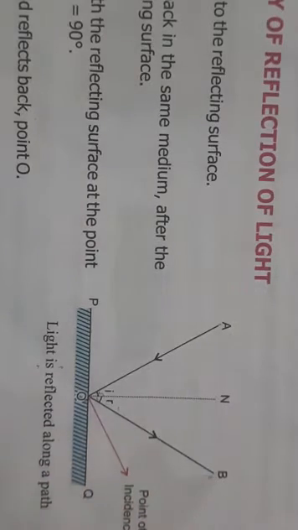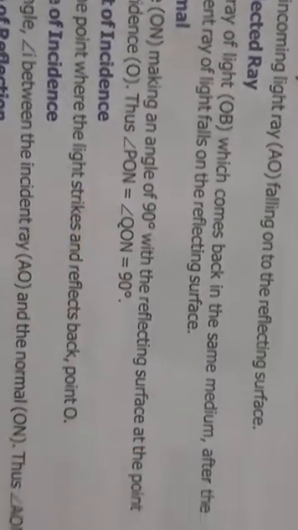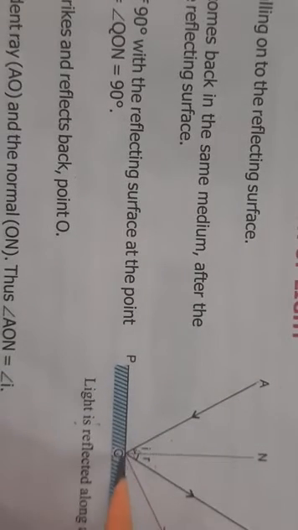Then the third term that we use is normal. If you make a line making an angle of 90 degrees, a perpendicular line, with the reflecting surface at the point where the incident ray and reflected ray are meeting, this line is called the normal.